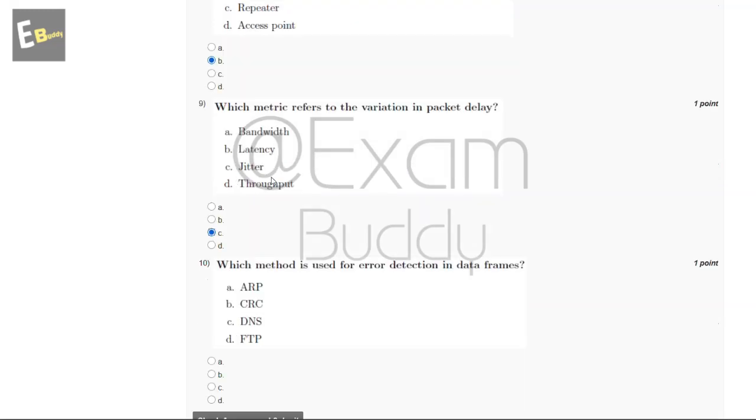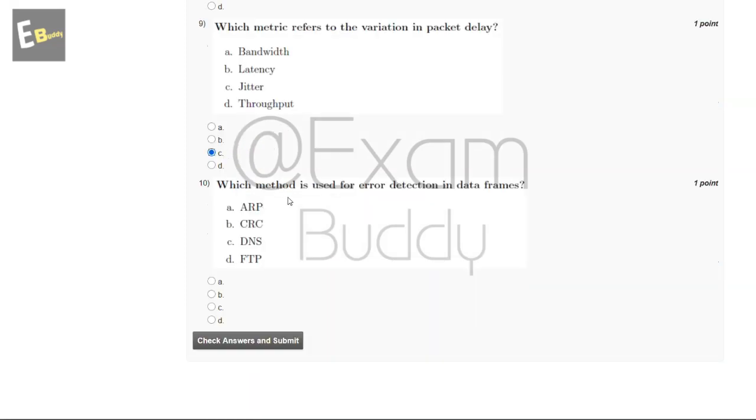And now let's go to our question number 10. Which method is used for error detection in data frames? So these are the options and the answer of our 10th question is B, CRC.